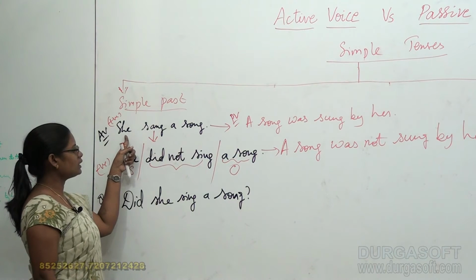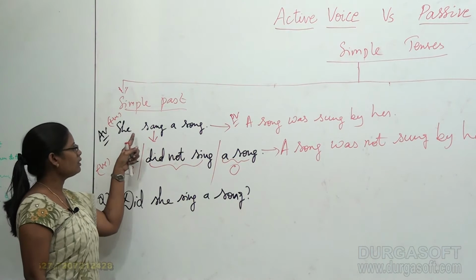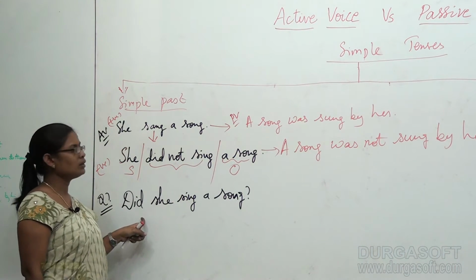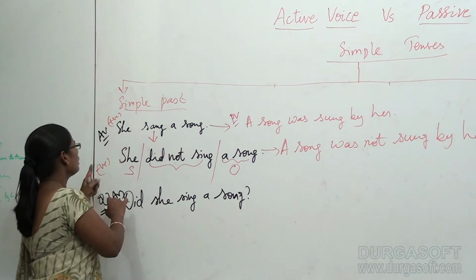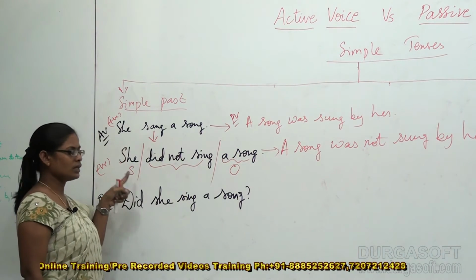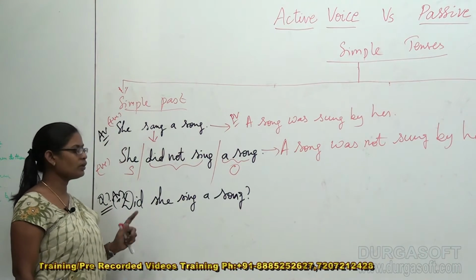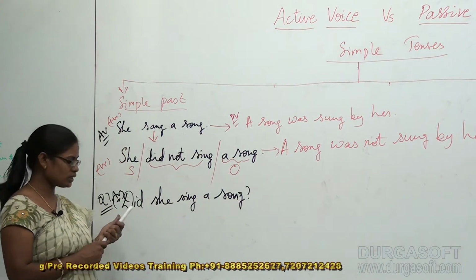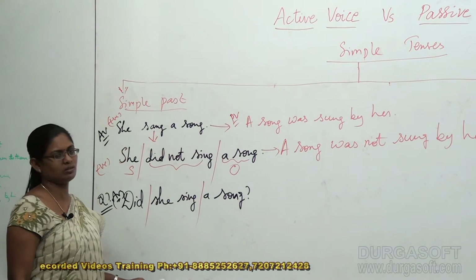From a positive sentence, a negative sentence can be prepared. In the same manner, from a positive sentence, a positive question also can be prepared. In fact, I treat all of these as active voices. This is a positive active voice, this is a negative active voice, and this is a positive questioning active voice. So for every active voice, there is a passive voice. Before converting it to passive voice, I would like to split this according to the structure.